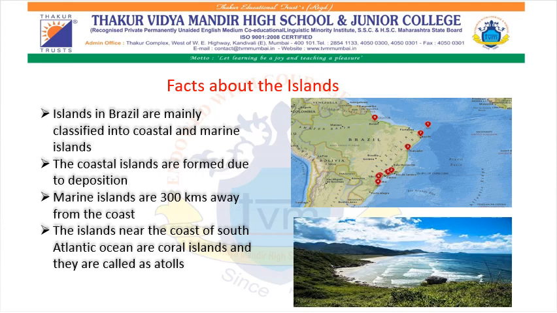Now, what is the meaning of atolls? An atoll is a ring-shaped reef, island or chain of islands formed of corals. An example is Bikini in the Pacific Ocean.